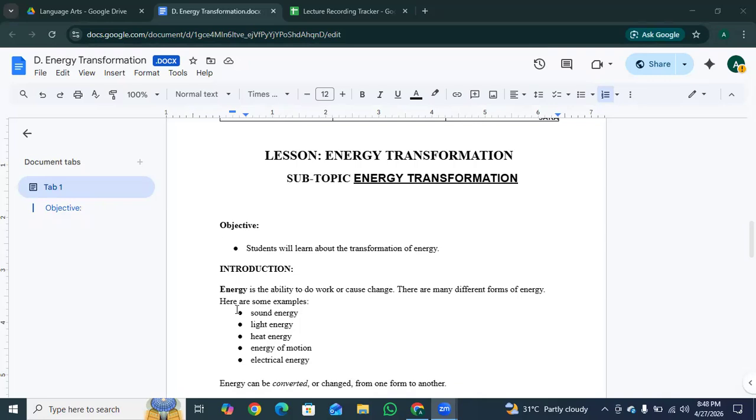Here are some examples. Sound energy, what we hear, like a drum or a voice. Light energy, like what we see, like a light bulb or the sun. Heat energy, what makes things warm, like a stove or a heater. And energy of motion, which is anything that is moving, like a rolling ball or a running child. Electrical energy, the power that runs our gadgets, like a TV or a phone or a charger.